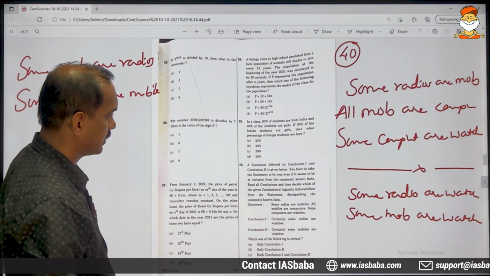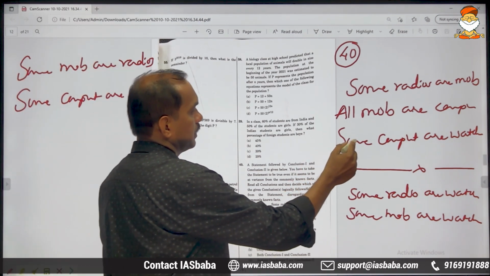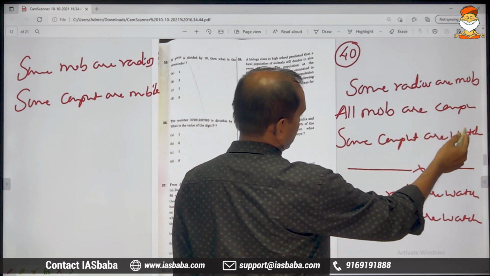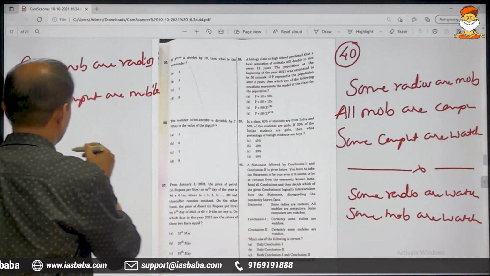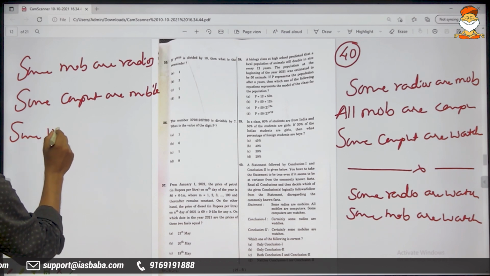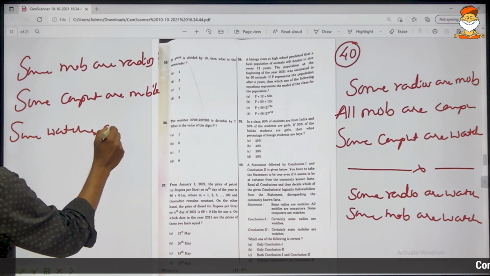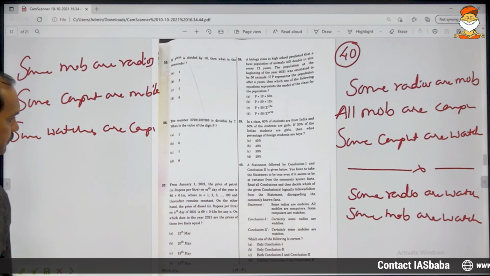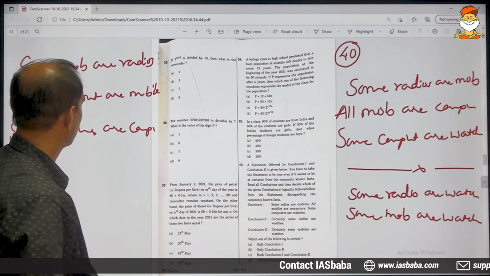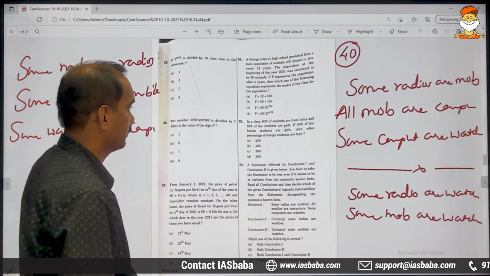Is it there? No. Some computers are watches, so some watches are computers. Is it there? No.